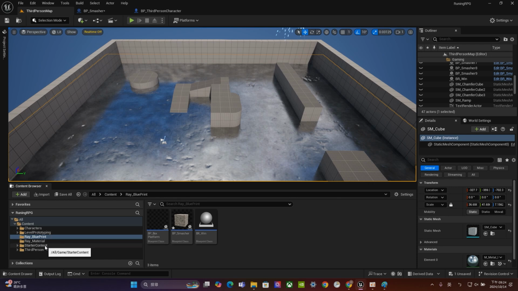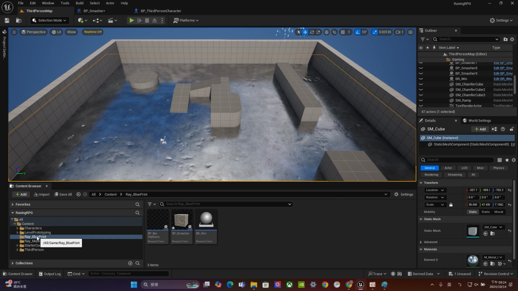I don't like you guys putting things inside the starter content or some folders that already exist inside Unreal Game Engine, because usually these folders are very complicated and they also have their own hierarchy. So please do your own organization. Manage your resources well. Once your game becomes super complicated, that will be really, really important.